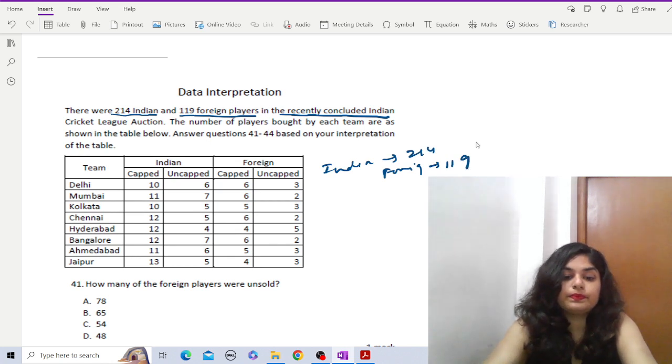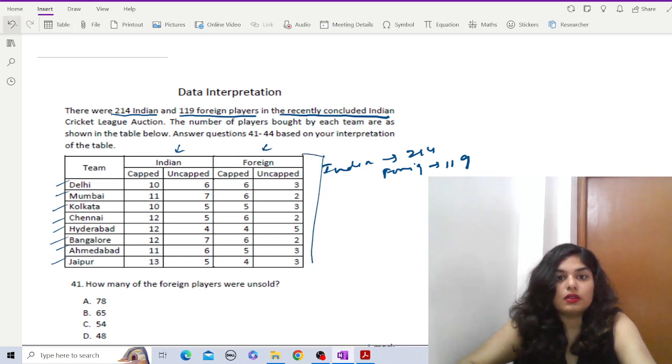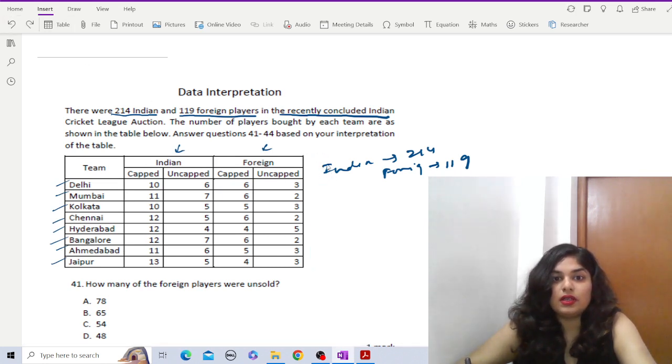Now the number of players bought by each team are as shown in the following table. These are the different teams, and Indian and foreign, capped and uncapped together. If we add this side, we will get for each team the total number of members, and this side as per the categories of capped and uncapped. Right now I'm not adding, but as per the questions we will move.